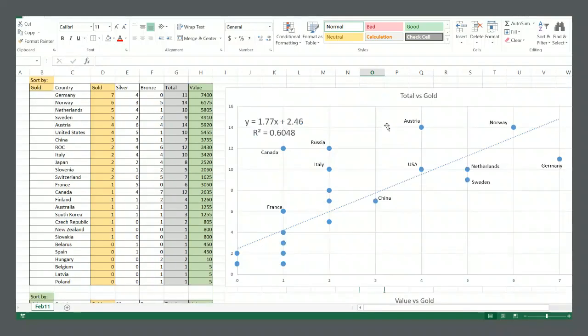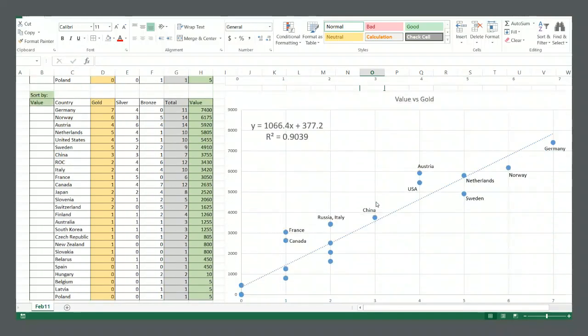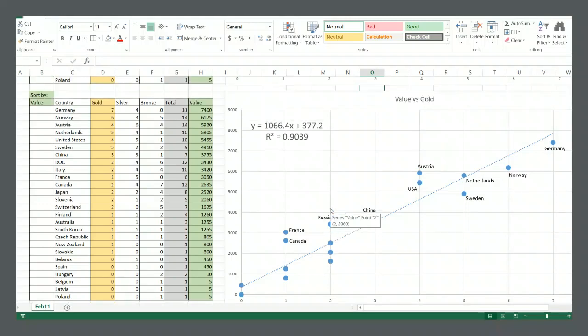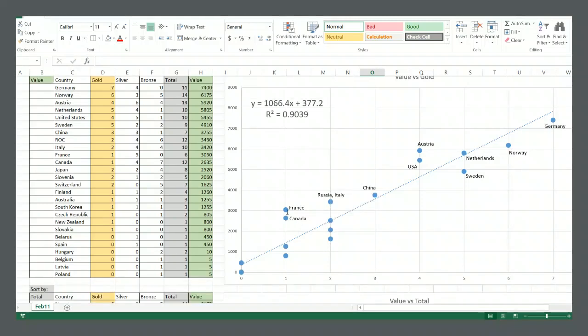And just like in our first graph, we had China not too far behind, here we also have China not too far behind. As for Canada, Russia, Italy, France, we do see them farther in the back, but they do stand out compared to the others who have won as many golds as them. So France and Canada are leading those who have won 1 gold, and we have Russia and Italy, actually the 2 dots are overlapping, leading those who've won 2 golds, but we do see them farther behind.